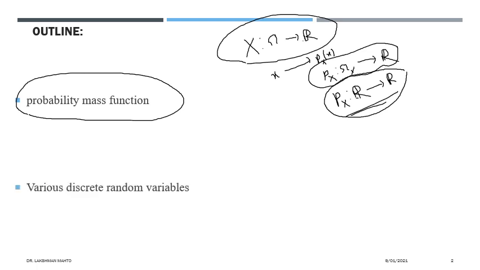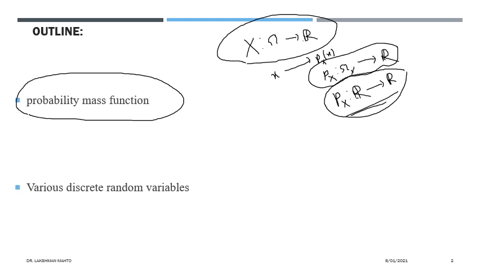What does 0 mean? Those are simply values which are not observed by x. Simply, we can say that those real values are associated with the impossible event, the null event. And what is the probability of the null event? 0. So that is how you can extend the domain of the probability mass function to R.